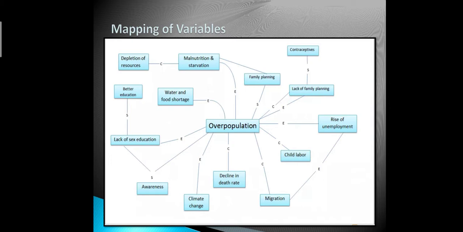Climate change, because more people demand fuels. Awareness, lack of sex education, one of the effects can cause rising population. Better education.